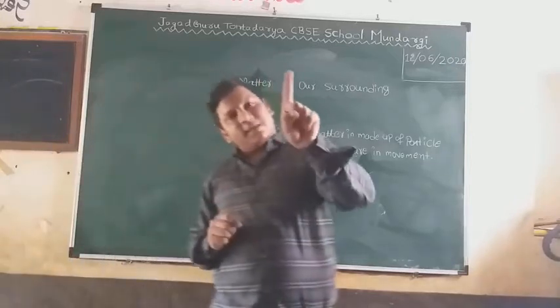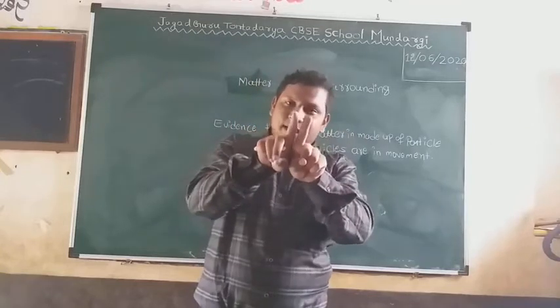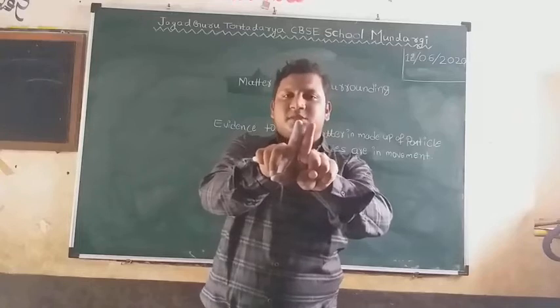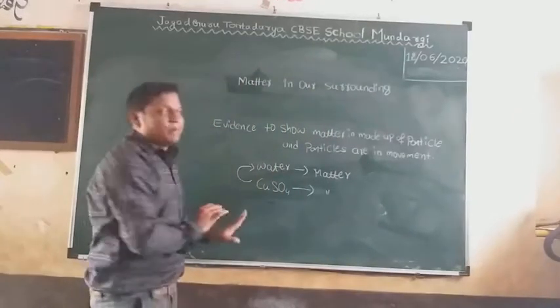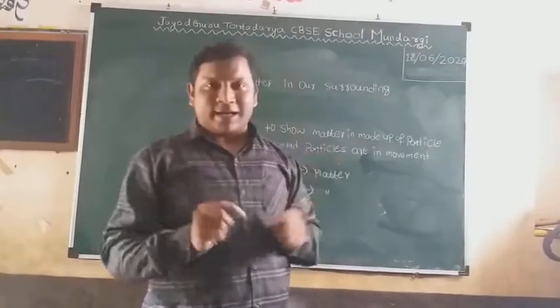Just imagine this finger is also one particle and this finger is also one particle. Like this, between these two fingers there will be some space. Between the particles there is some space, that is nothing but an interparticle space.